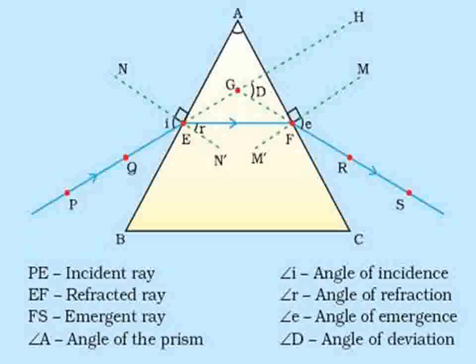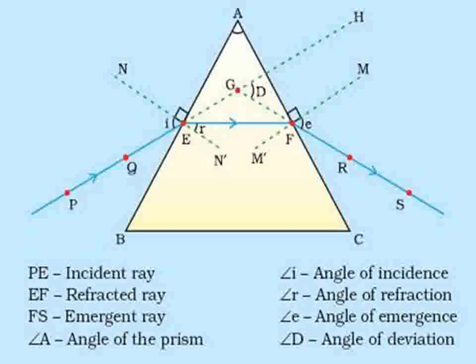The incident ray makes an angle with the normal NS at the point E, that is the angle of incidence. Similarly, the emergent ray makes an angle with the normal M dash, and that is small e.